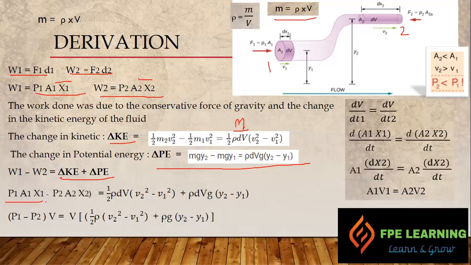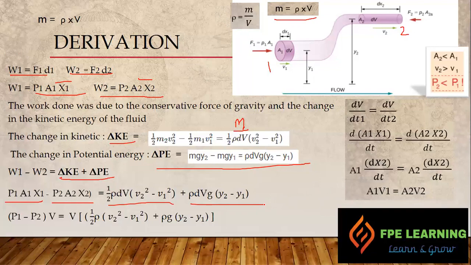And at the right hand side we have the values of kinetic energy and potential energy, right? So just use these two values, and we get this equation.